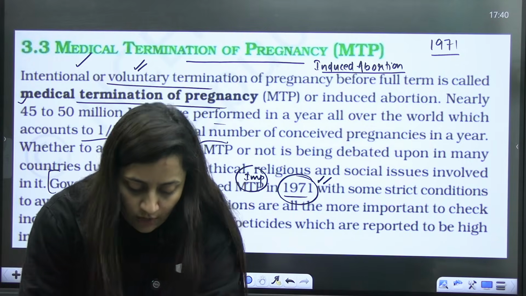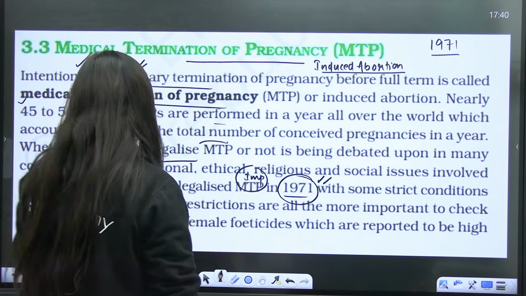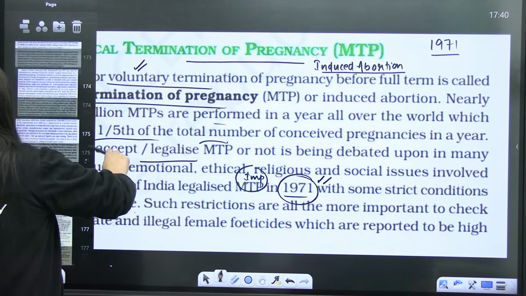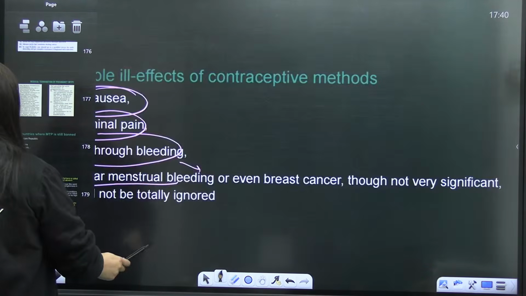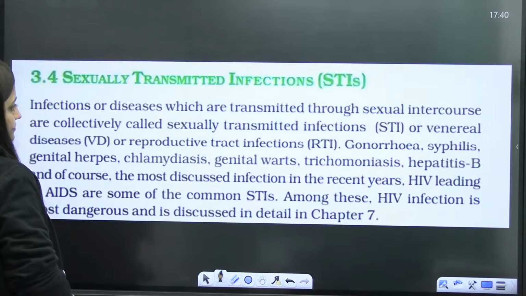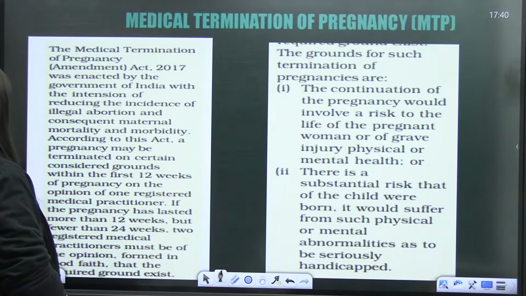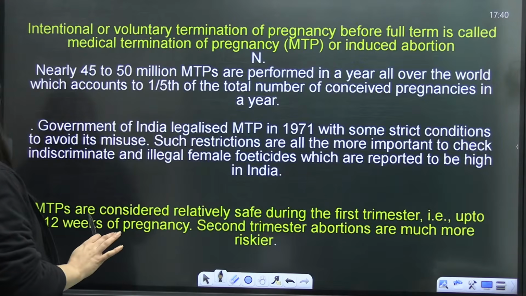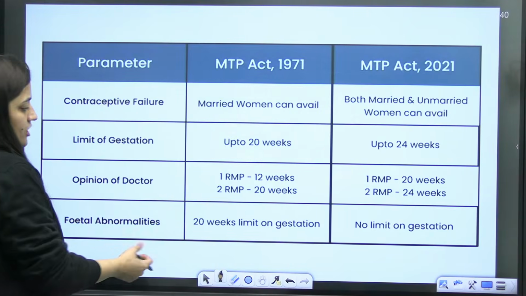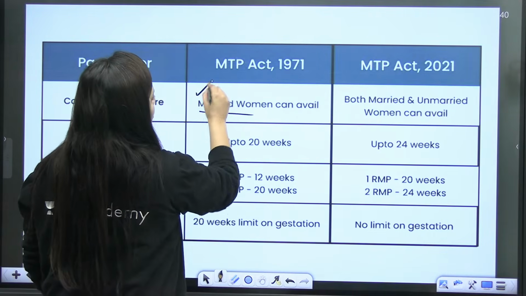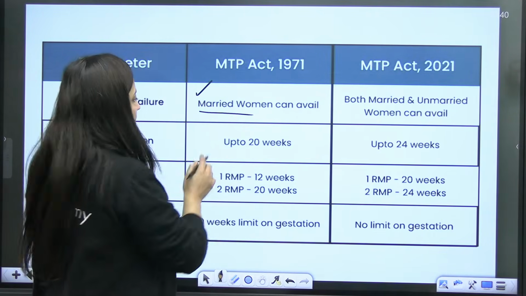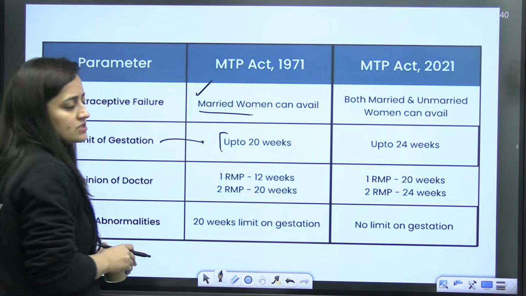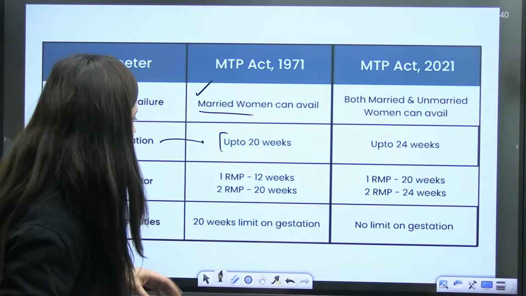As I told you, the original MTP Act was there in 1971. In 1971, only married women could avail it. The limit of gestation for this induced abortion was up to 20 weeks only.